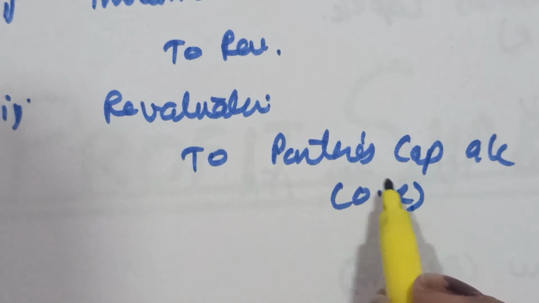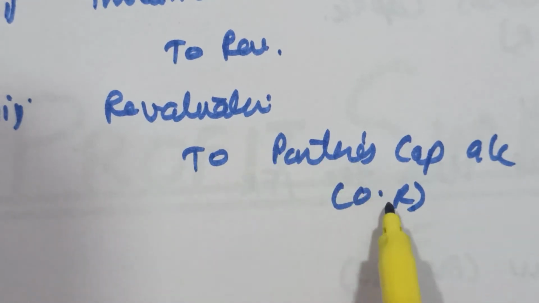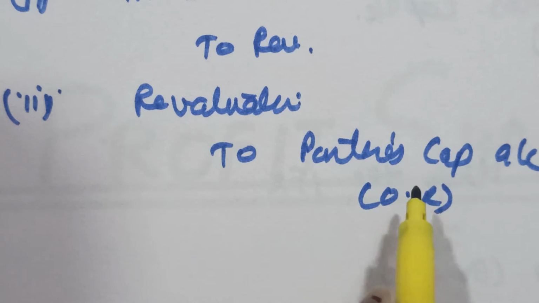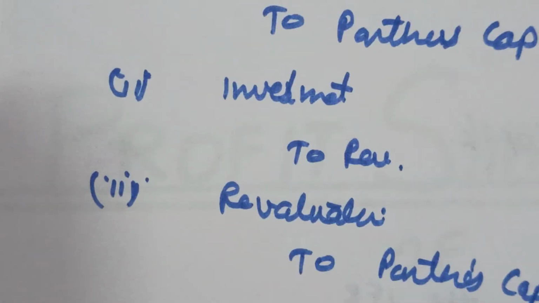The extra amount is distributed among the partners capital accounts in the old ratio, and the accounting treatment of investment fluctuation reserve is done. So we have to take care of these things.